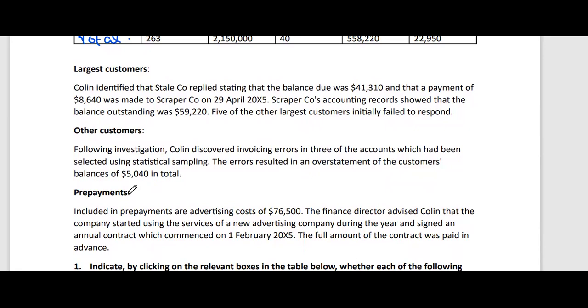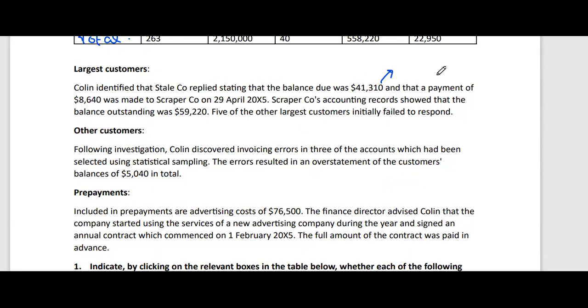Stale Company replied stating that the balance due was 41,310 and that a payment of 8,640 was made to Scraper Company on 29th April 20x5. So in response to the confirmation, it replied that the balance at the year end, at 30th April 20x5, from its point of view was 41,310.